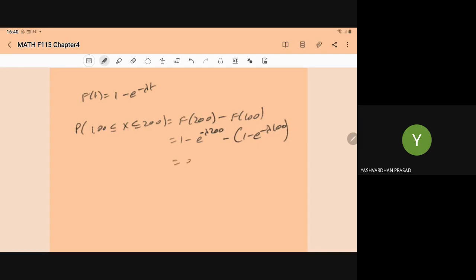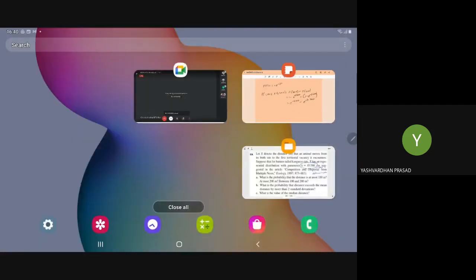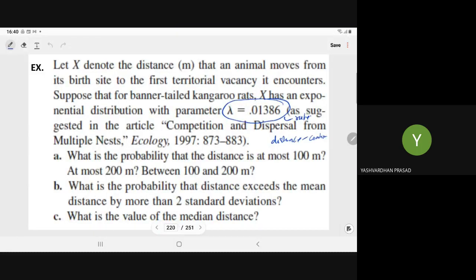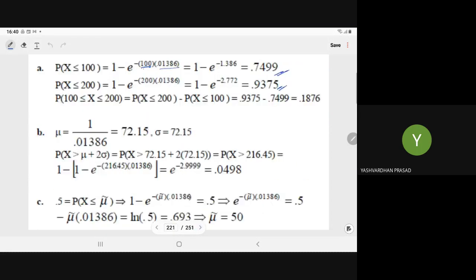So this will become e to the power minus lambda into 100 minus e to the power minus lambda into 200. So that's what we have to compute. Whatever lambda is given to you, just use that and you will get the required probability. So this is your required probability.